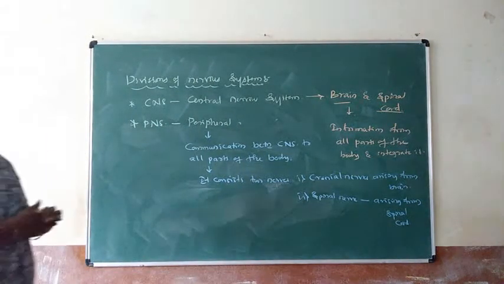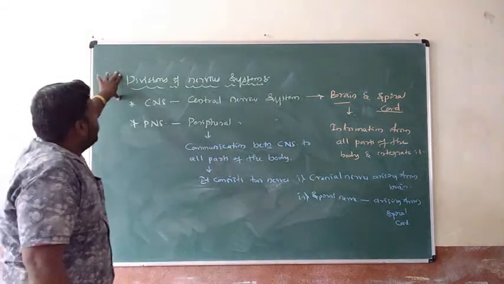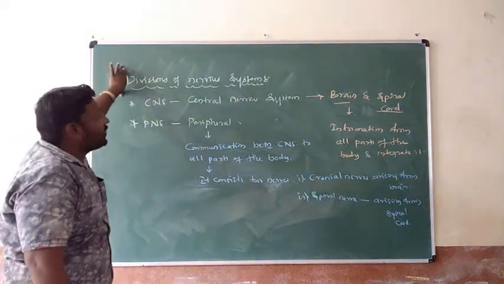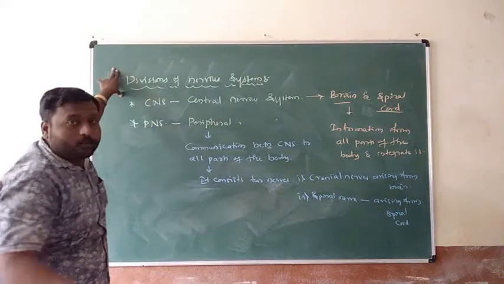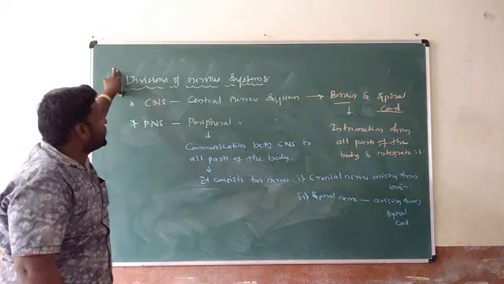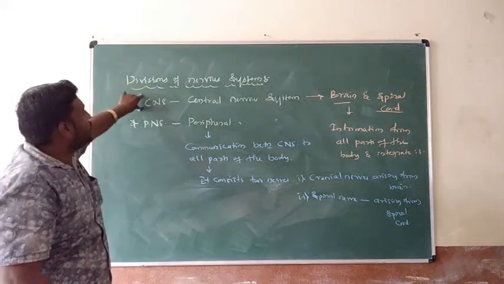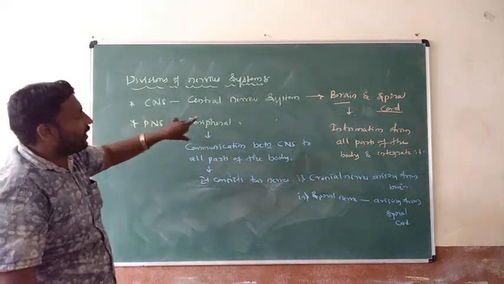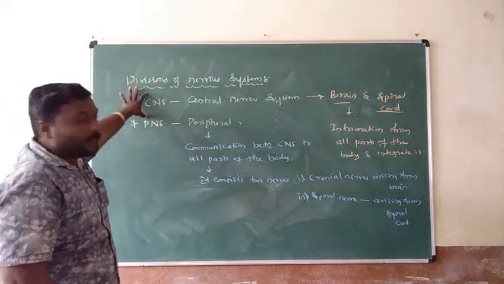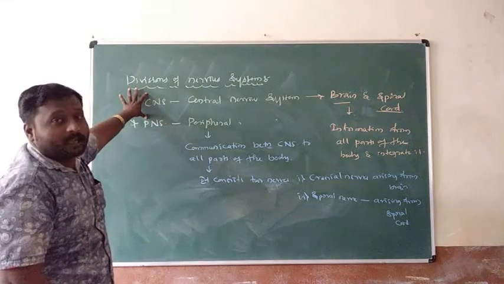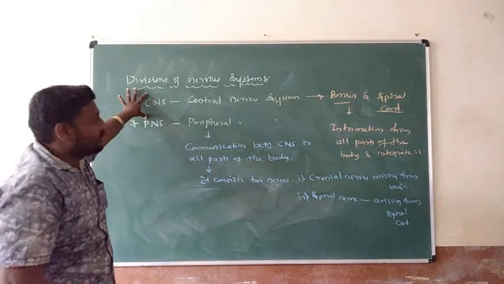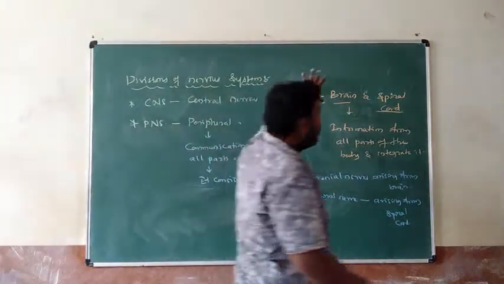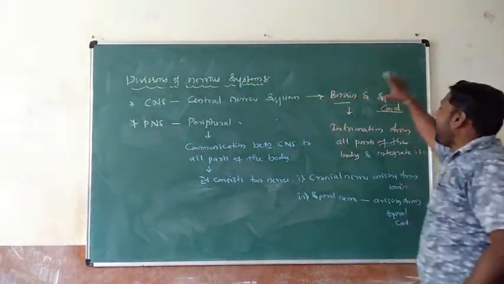Recapitulation. Divisions of nervous system. There are totally two divisions: CNS and PNS. CNS means central nervous system. PNS means peripheral nervous system. What is the function of the central nervous system? It comprises brain and spinal cord.